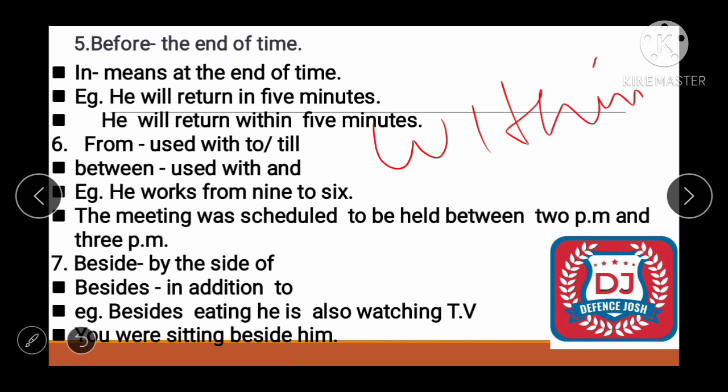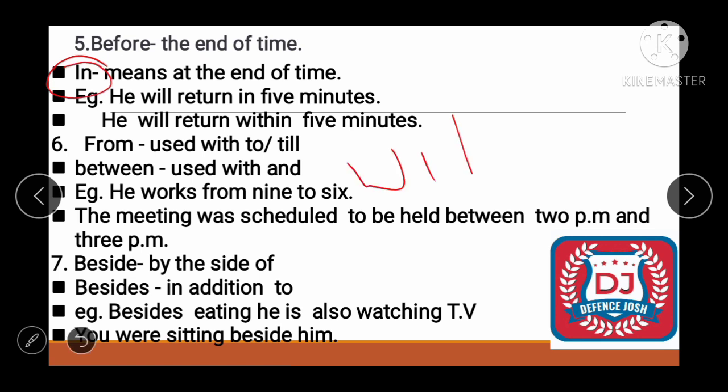Here in means at the end of time, at the last moment. And where will we use within?